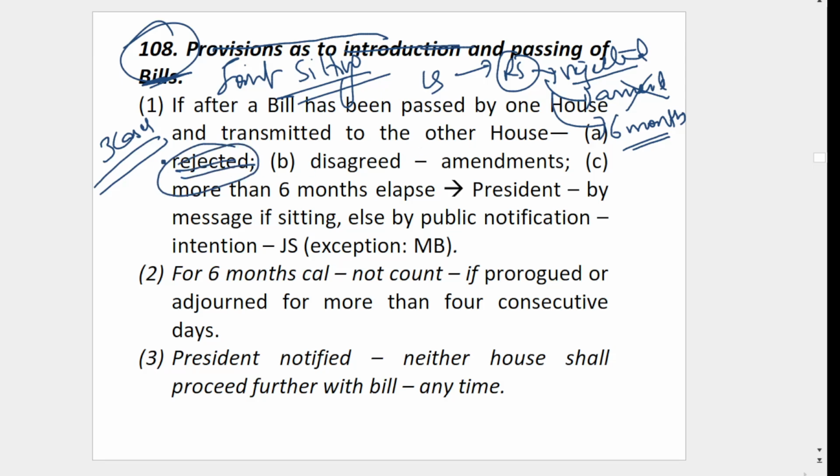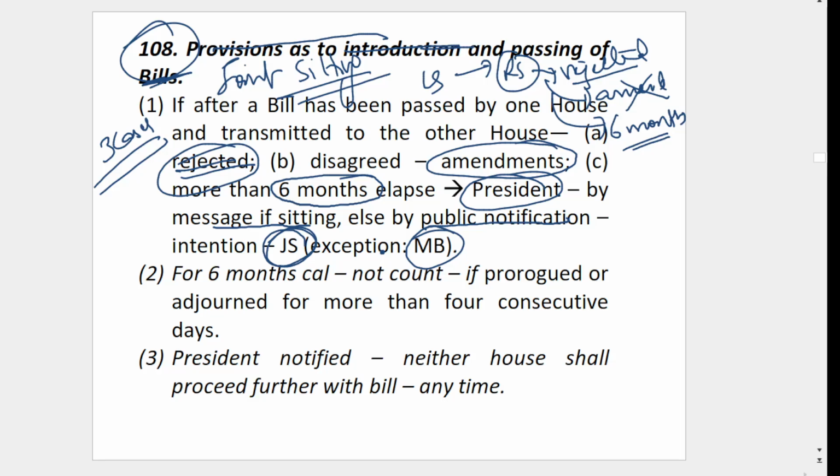The other house rejects the bill, or there is a disagreement with respect to amendments and nobody is agreeing: Lok Sabha says yes, Rajya Sabha says no, or Rajya Sabha says yes and Lok Sabha says no. Or one house passed it, it went to the other house, and it is pending there for more than 6 months, with the other house taking no action. Then the president will send a message if they are sitting, otherwise a public notification if they are not sitting, for a joint sitting. This will not apply to a money bill. So the president will call for the joint sitting in these 3 cases.